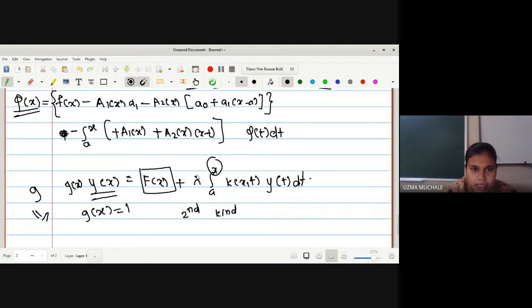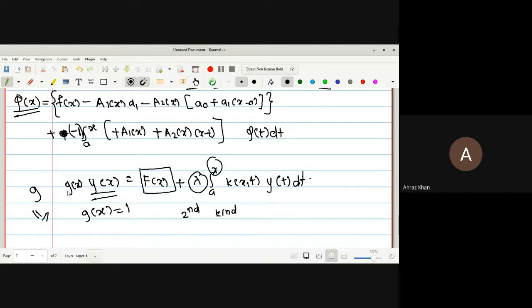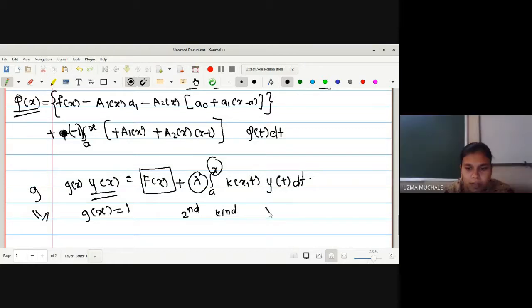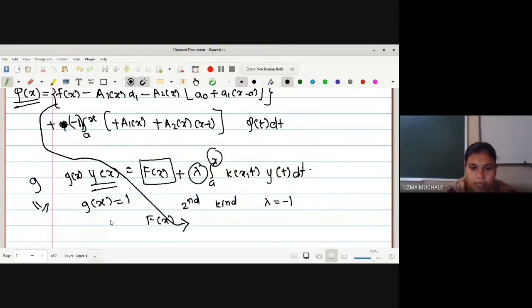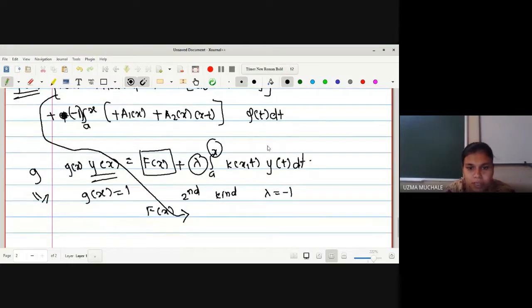So first we have found the value of f of x. Next we have to find out the value of lambda. Now you can see here, if I write this as minus 1 and here I write plus, what will be the value of lambda in this case? Minus 1. So here we get the value of lambda is minus 1 and capital F of x is this whole bracket. Here this will be the whole bracket, and what will be the value of k of x t?